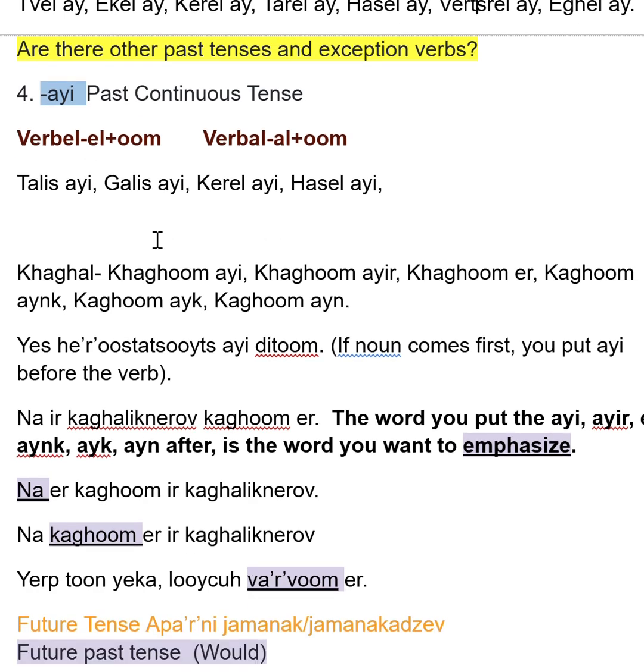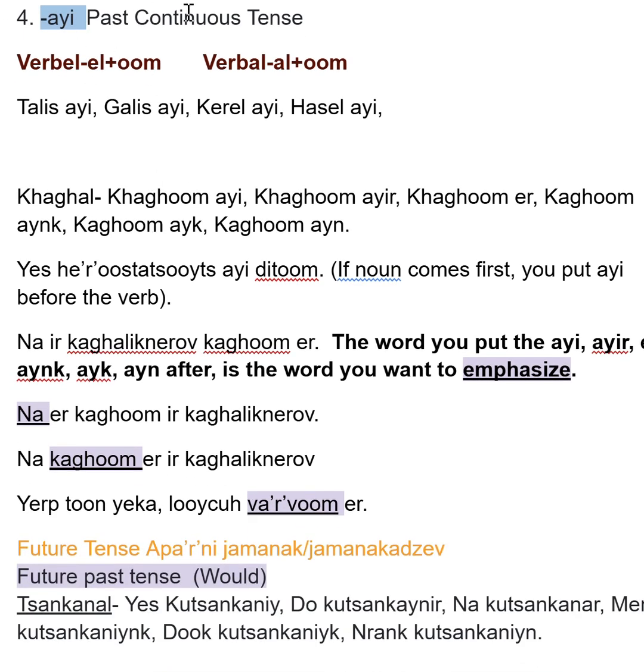Now, let's move on to the past continuous tense. So, ei. These are the general rules. It doesn't matter if it's el or al, you're going to take out the el or the al and add the past continuous ending. And then, of course, we're going to have our suffixes. Now, of course, we're going to have our exceptions. Talis ei, galis ei, hasele, gerele.